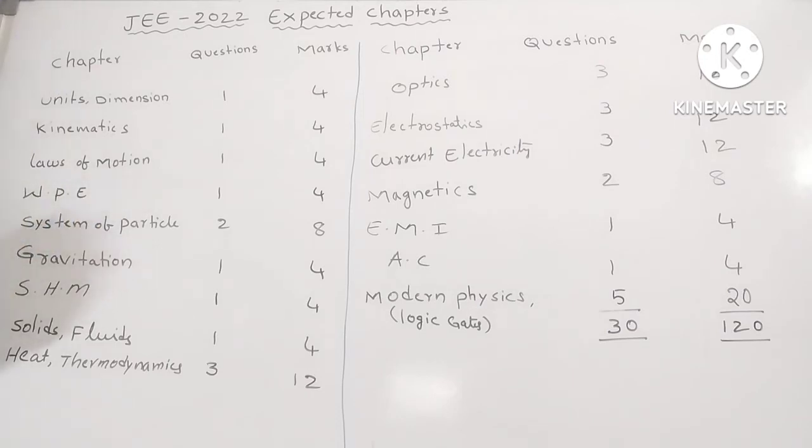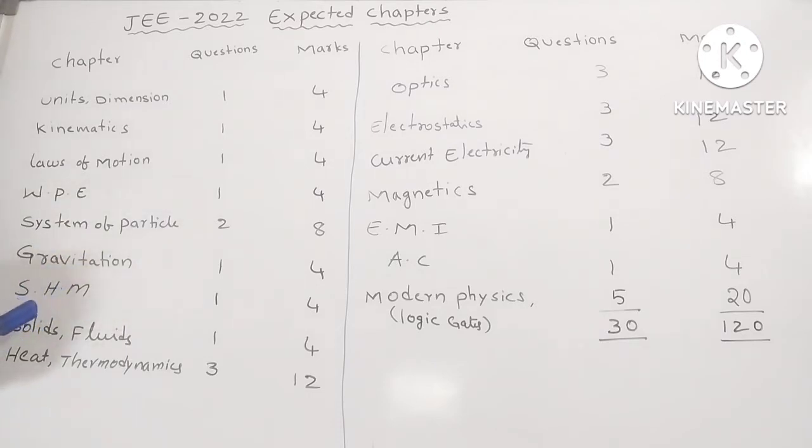Next, system of particles. Our team selected two questions from the system of particles: one question they are expecting from rotational dynamics and another from the center of mass. Okay, gravitation. Our team selected one question from gravitation. The selected topics are escape velocity, orbital velocity, and energy in satellites. Like the time period of the satellite, they ask questions like that only.